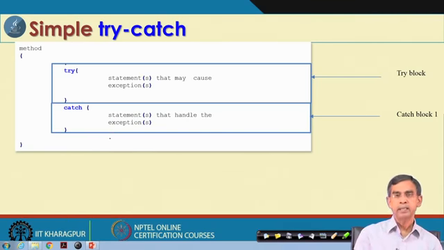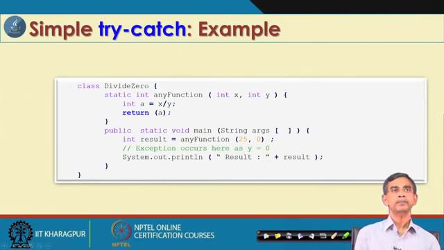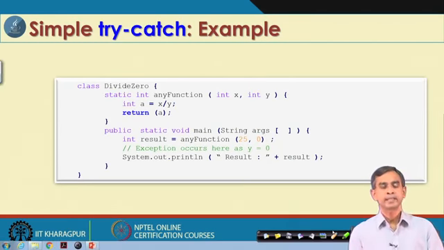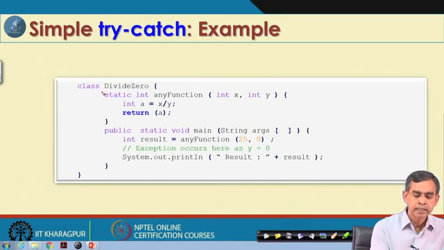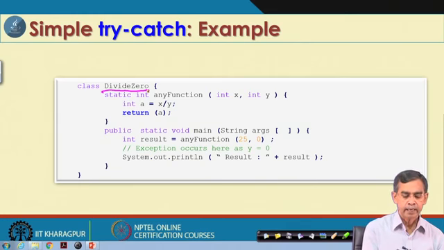Now, it is okay if we have an example, so the concept will be understood better. Let us have a simple example to discuss it. Here let us have a look at the simple class. We have defined one class, the name of the class is Divide0, and here one function is declared, any function.